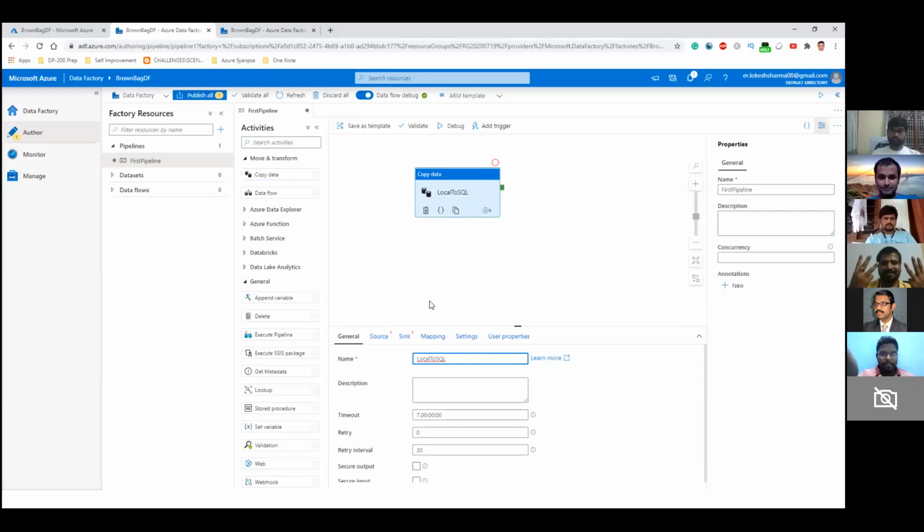So what we have done is we have created a pipeline, and we have dragged a Copy Data activity. Now it's time for us to configure the source and the destination. As far as ADF is concerned, the destination is given a different terminology, which is sink. We just have to be aware of this, especially when you are coming from an on-premise ETL tool like SSIS. So let's try to configure the source and the sink here.